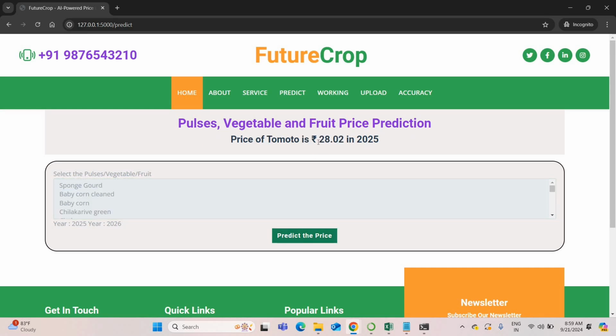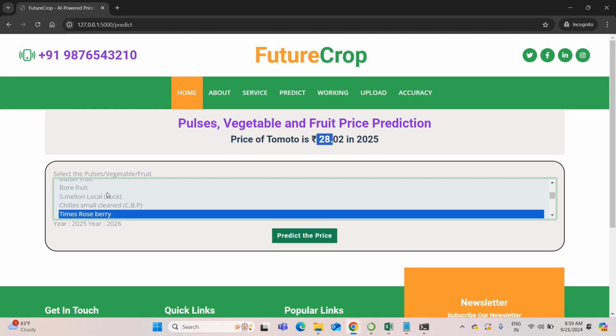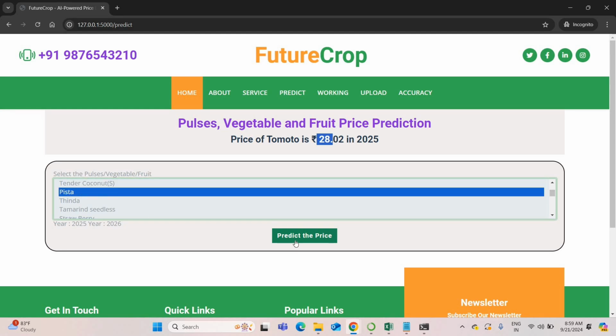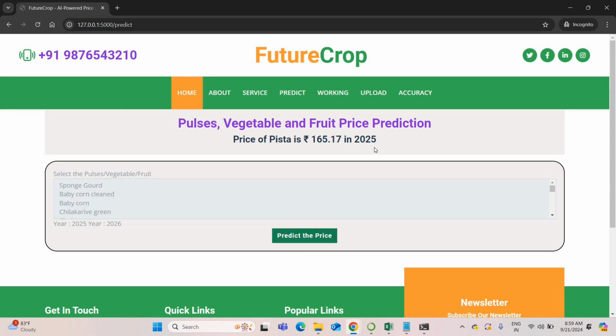So just predict tomato. Tomato price will be 28. So again, what I'm going to do means pista price 165. So it will work perfectly now. Let me show one more interesting thing here.